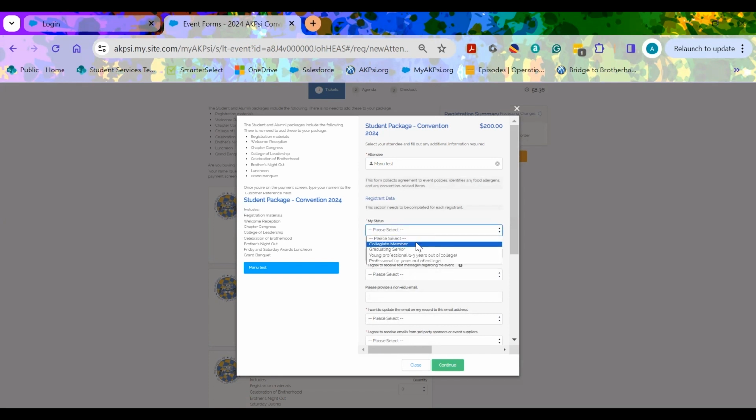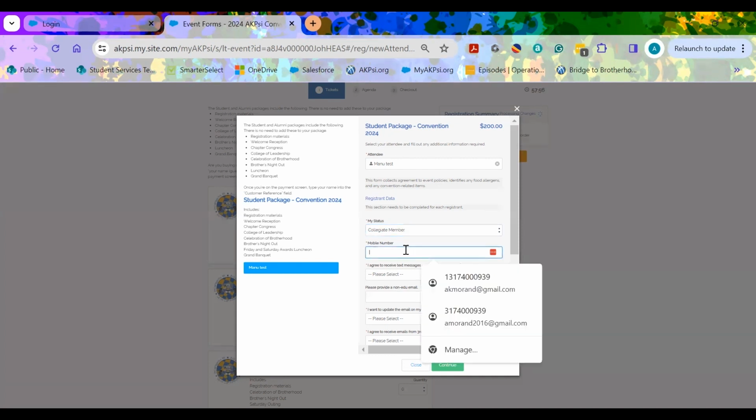You'll choose your current status as a member. We have 2 collegiate member statuses that may be a bit confusing. So we have collegiate member and graduating senior. If you still have a year within your chapter, you'll choose collegiate member. If you will be graduating this summer, we encourage you to choose graduating senior. The only reason for this distinction is to ensure that staff and volunteers know who will be returning for a full year so that those people are marked as eligible to be a delegate or an alternate delegate at chapter congress.